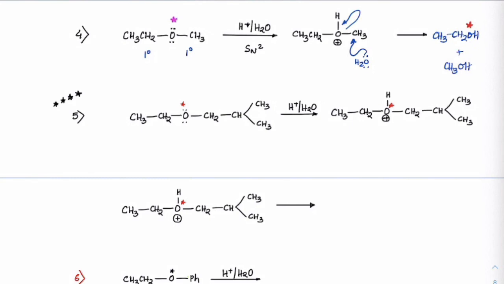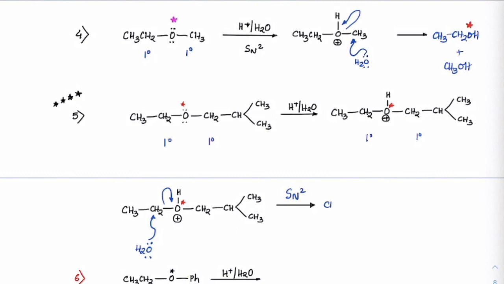Check the fifth one. You need to be very careful. On the left hand side there is 1 degree, and on the right hand side also 1 degree. Although the right hand side appears like it can form a more stable carbocation after rearrangement, we don't have to consider rearrangement. We need to see how the group is at the time of the oxonium ion. Because it is 1 degree on both sides, the attack will happen simultaneously. So water will attack here, this group will leave, and the mechanism is driven by SN2.